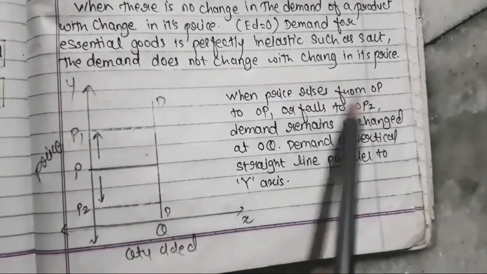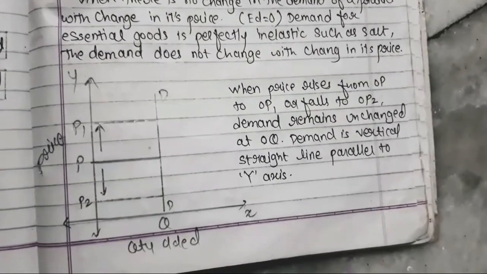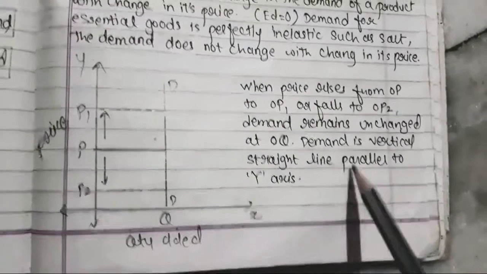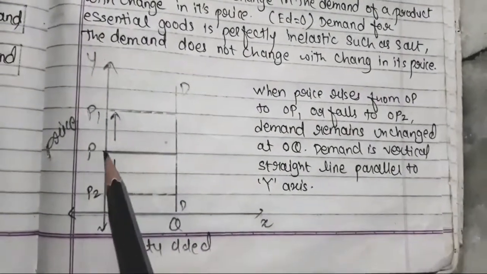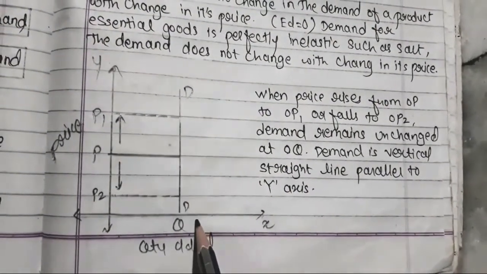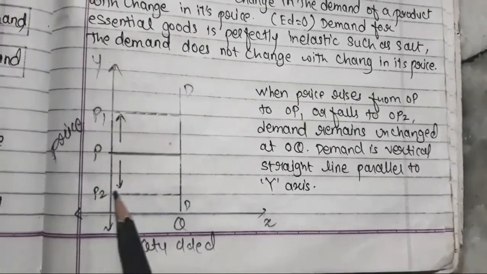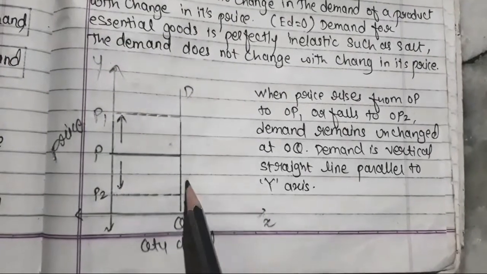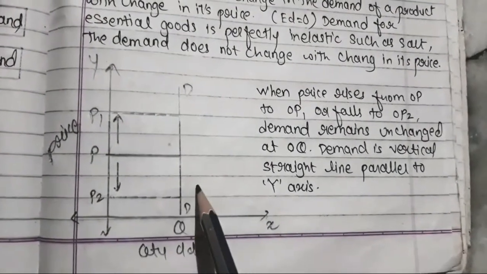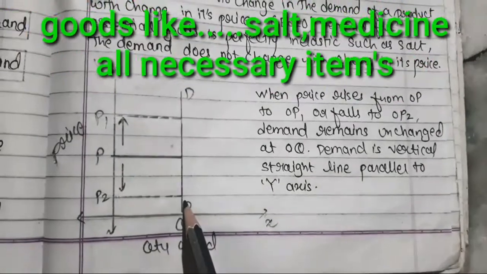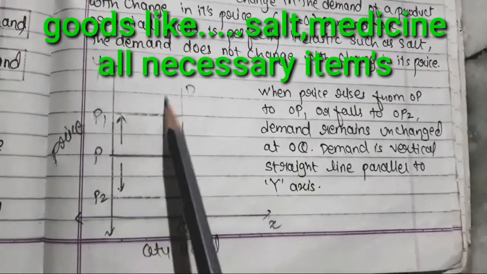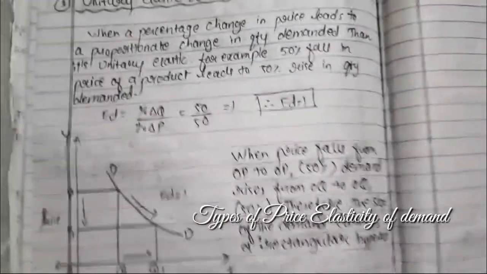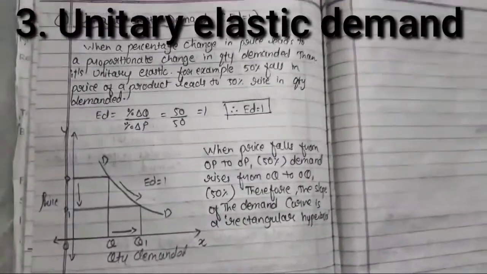When price rises from OP to OP1 or falls to OP2, demand remains unchanged at OQ. Demand is a vertical straight line parallel to the y-axis. So if your price is this, then also demand is this much only. If your price increases or decreases, your demand is not changing at all. So you can see that in case of necessary goods, even if your prices are increasing or decreasing, your demand will remain the same. In this video we'll be talking about only these 3 diagrams.